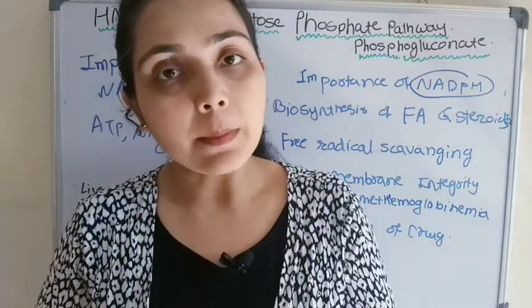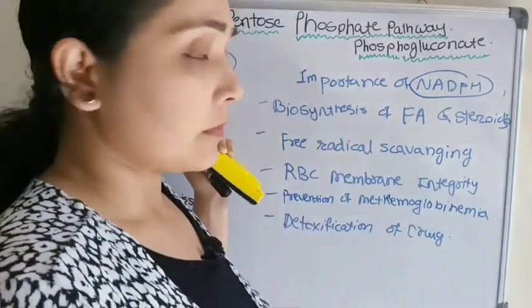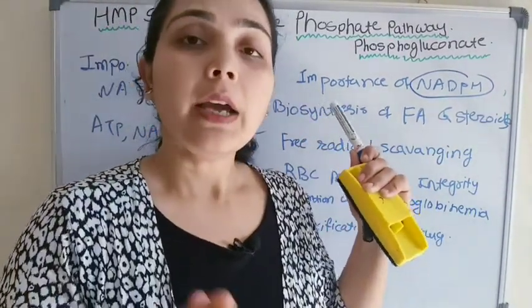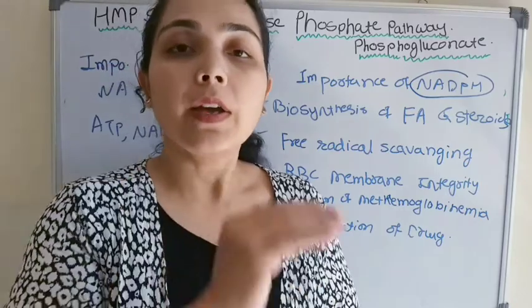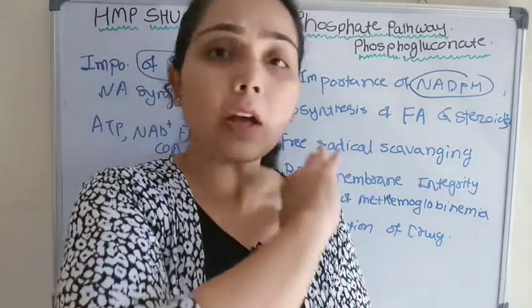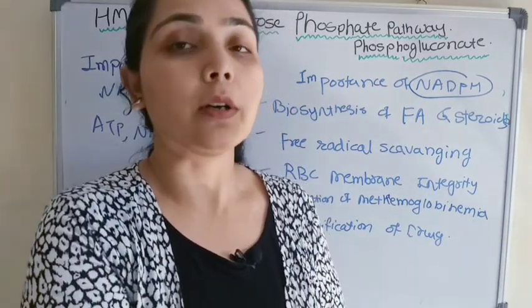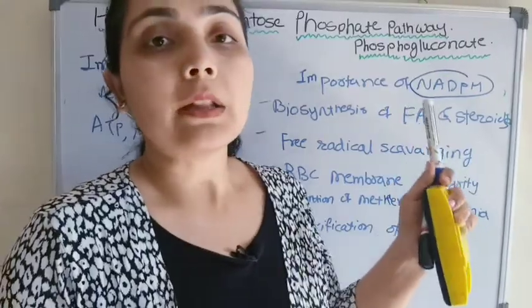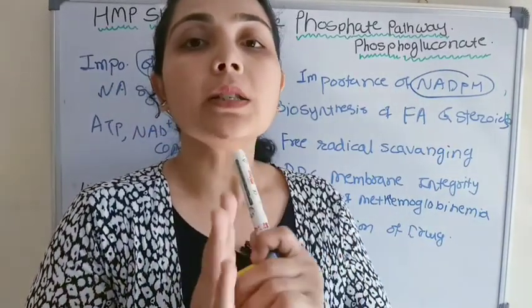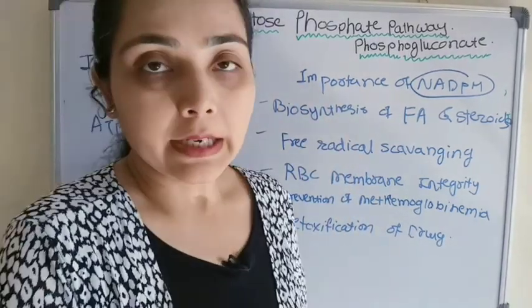So before starting the pathway, we will see the importance of NADPH and pentose sugar, and then we will see examples where this pathway is active. Like glycolysis, which is active in most cells, in all cells the glycolysis process is involved, but this HMP pathway takes place only in specialized cells. So first we will see the importance of NADPH.